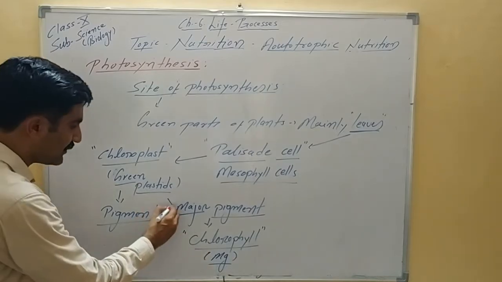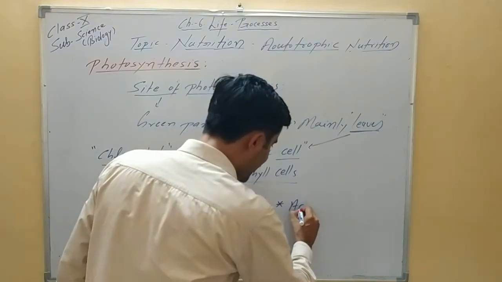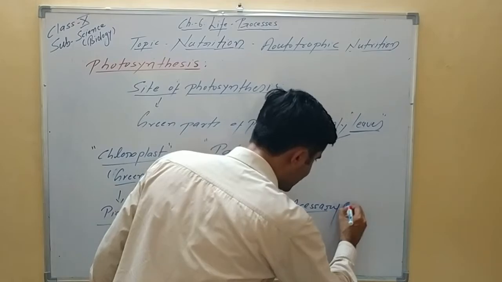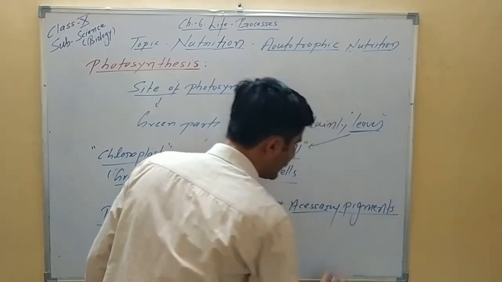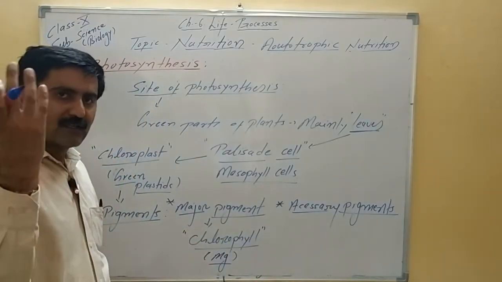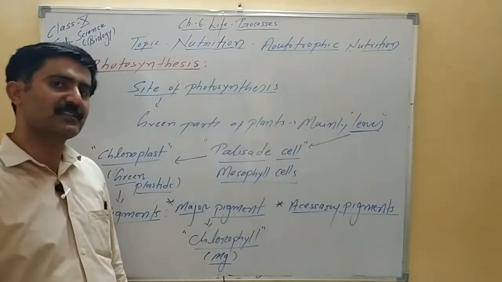This is the major pigment. Besides that, in plants there is presence of some accessory pigments also. We will not go into more detail of accessory pigments. One example you can remember. These accessory pigments help the main pigment in absorption of sunlight. Various spectrums of sunlight are absorbed by various types of pigments.